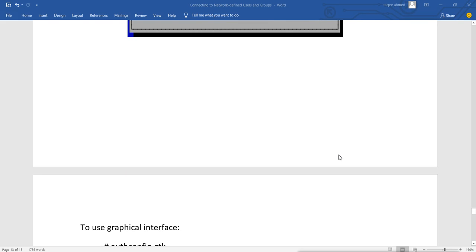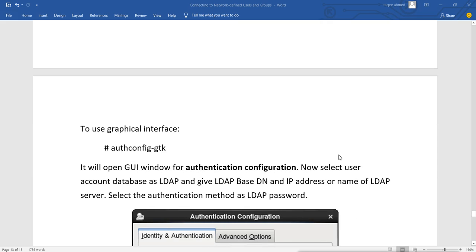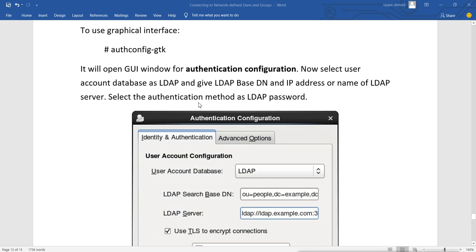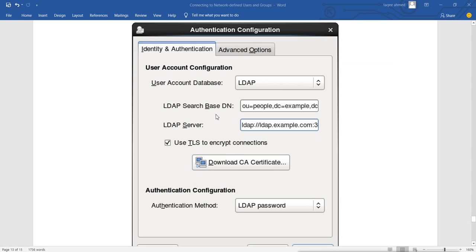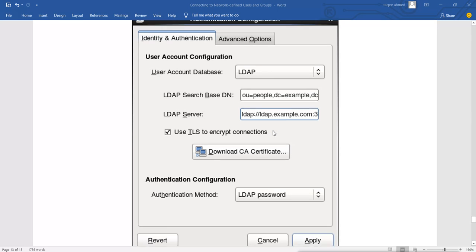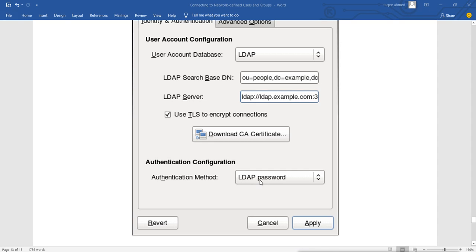Or if we want to use the graphical version, then we can use authconfig-gtk, and this one is not installed by default. So if it is not installed, then you have to install it first, and when you run this command, you will see this graphical window. Here you have to select the user account database as LDAP, then you mention the base DN, that is your domain name, dc=example,dc=com, and then the LDAP server name or IP address. And then here you can use LDAP password. This is normal password authentication. Here also we can use what?